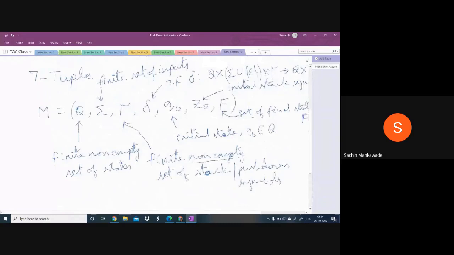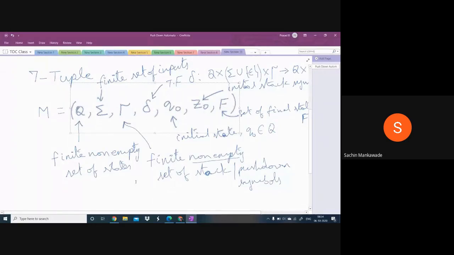Okay, guys, so I repeat for the flow. It is a 7 tuple: Q, sigma, tau, del, Q naught, Z naught, F. Q is the finite non-empty set of states. Sigma is the set of inputs. Tau is the set of stack symbols, and it is non-empty, minimum 1. Q naught is the initial state, Z naught is the initial stack symbol, F is the set of final states, maybe 0 or more.